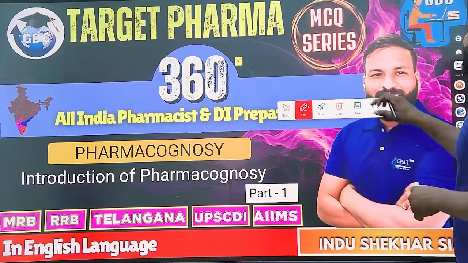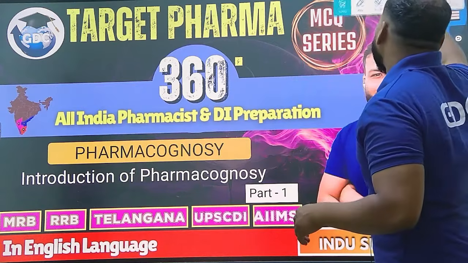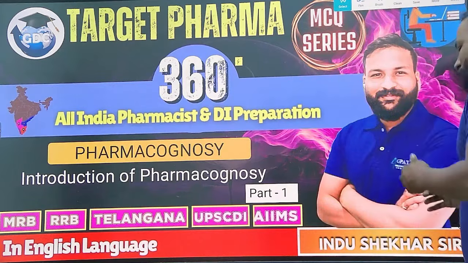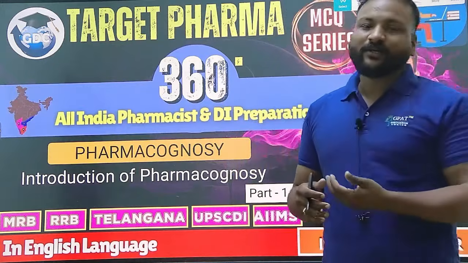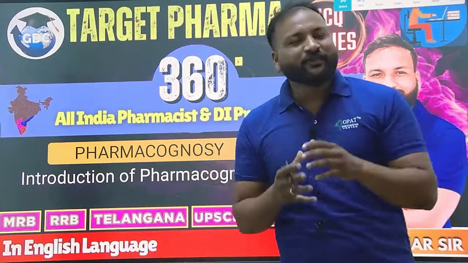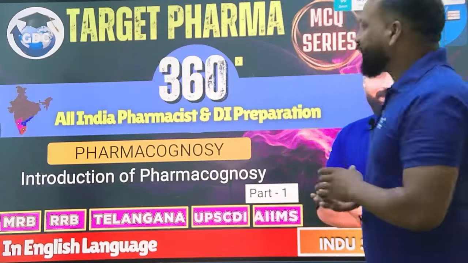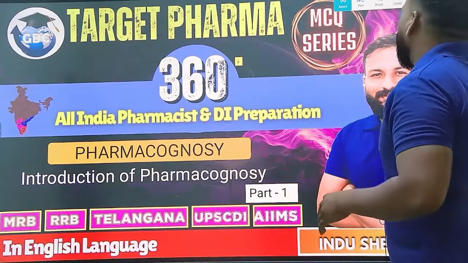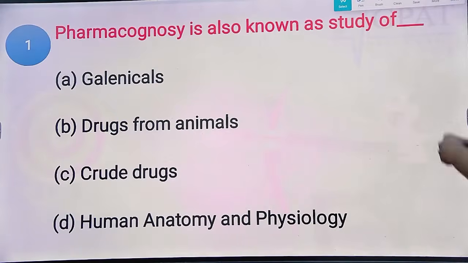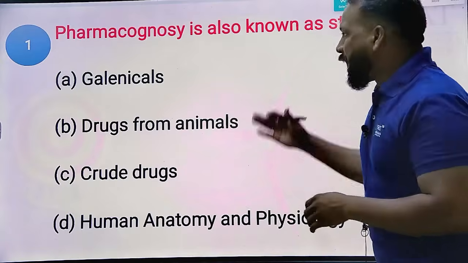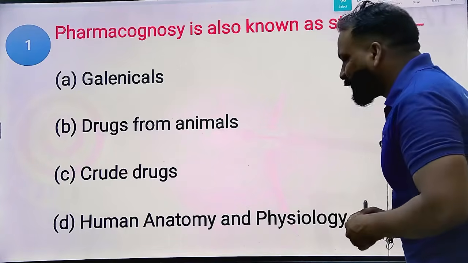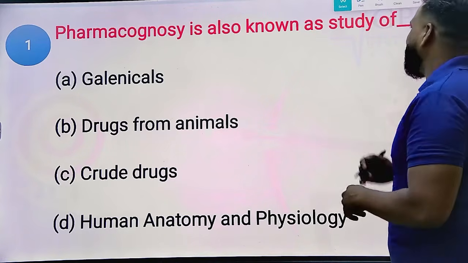Introduction part. Especially when it comes to pharmacognosy, we should know about the introduction, that is history, scope, and important personalities from pharmacognosy. So we are covering all these aspects in this series. First question: pharmacognosy is also known as. Option A, galenicals; drugs from animals; crude drugs; or human anatomy and physiology.